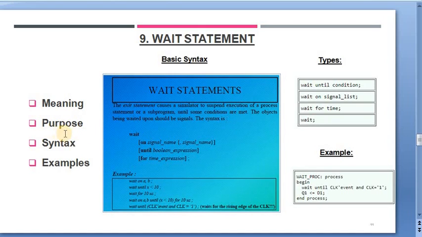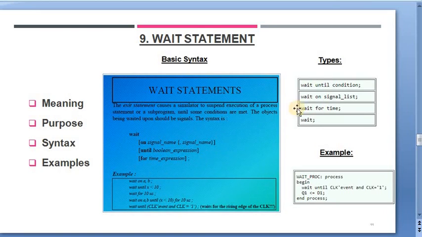The main purpose of these statements is that they suspend the current execution, so it tests a few conditions. If those conditions are not met, then the process will not execute any other statements, else it can execute the other statements, and the process program is resumed. As you see its syntax, which says that a wait statement can be applied in different ways.